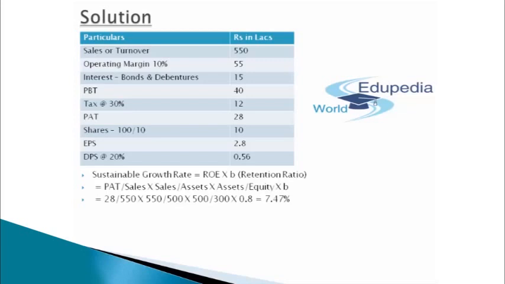So my retention ratio will be 0.8 in that sense. That will come out to be the final thing, which is called sustainable growth rate, as 7.47. So here in this case, we have again got the sustainable growth rate as well, that is 7.47. Next comes in the fair price of the shares.